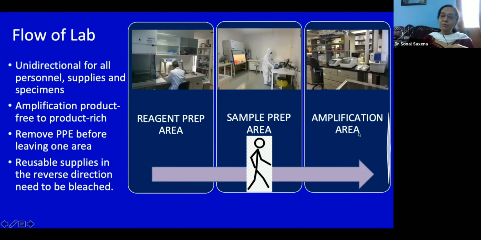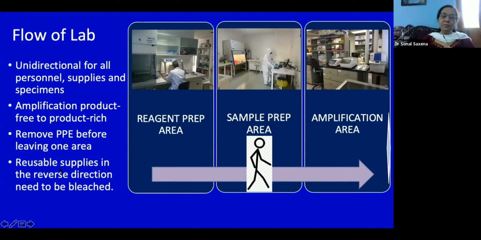You cannot have people moving from the amplification area, because once you have an amplified target, you are likely to bring it to sample area, then there are chances that things will get contaminated. So you have to move from an amplification product-free area to a product-rich area. Remove PPE from leaving one area to another, or best is to have separate people here and here, so that your reagents and your sample do not get contaminated with the amplified product which is already there.